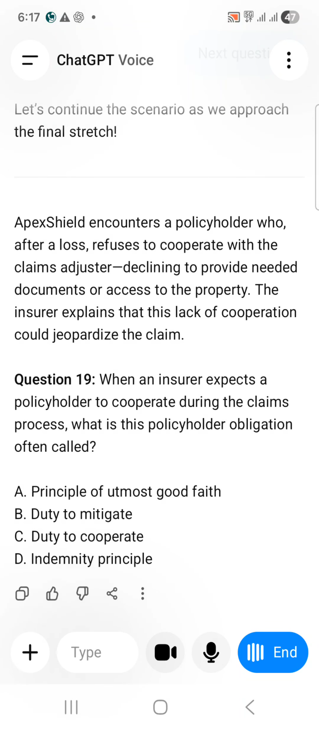Yeah, obviously, utmost good faith. They are not giving the proper cooperation to give the claim details, right? So, option A, the utmost good faith principle, is failed here by the policyholder, since no cooperation happened in the claim process, claim amount, claim settlement. So, option A is the correct answer.